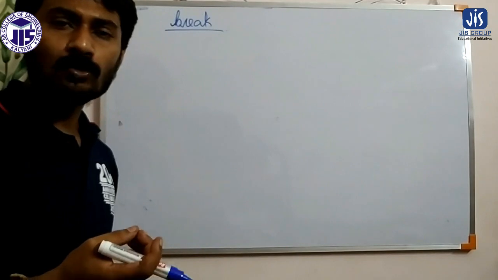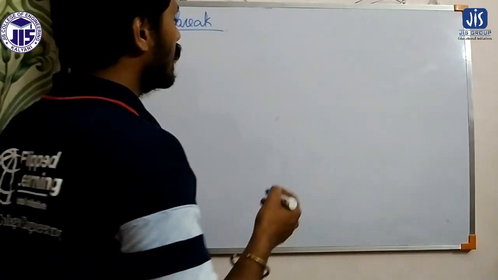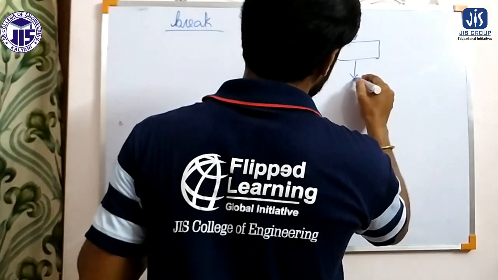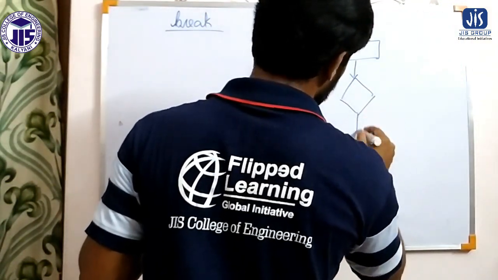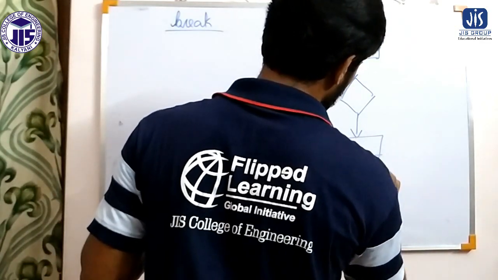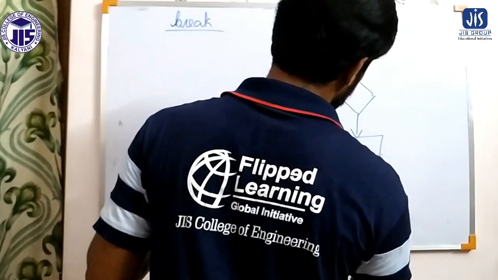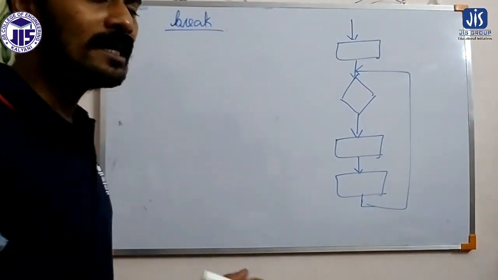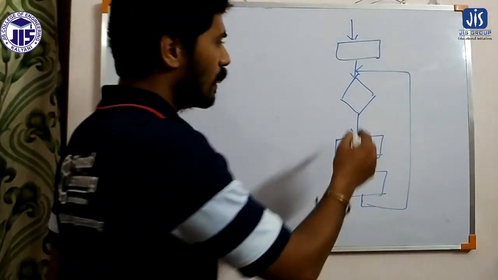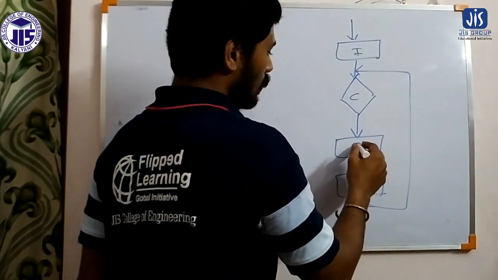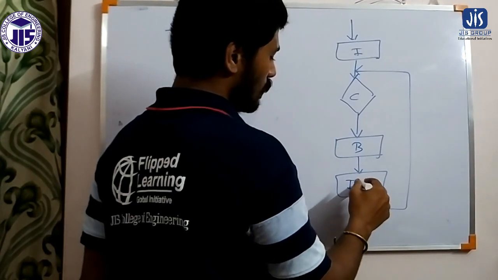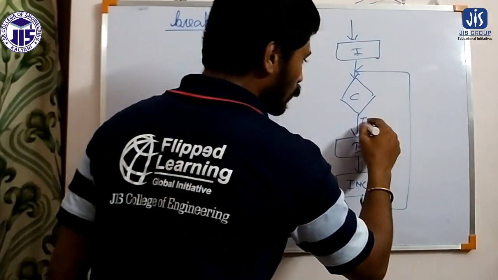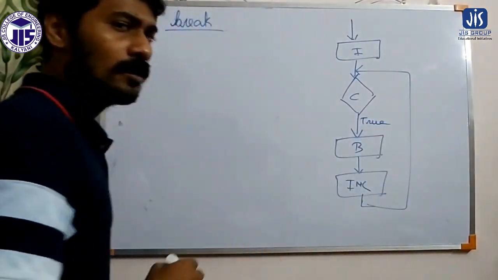For example, if I consider this entry control loop, this is my condition, initialization, body, and here we are using increment. Now this loop will continue until the condition becomes false.